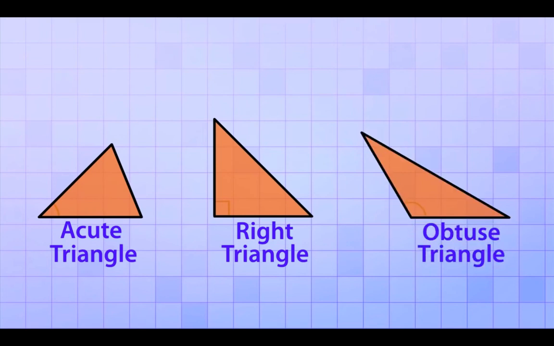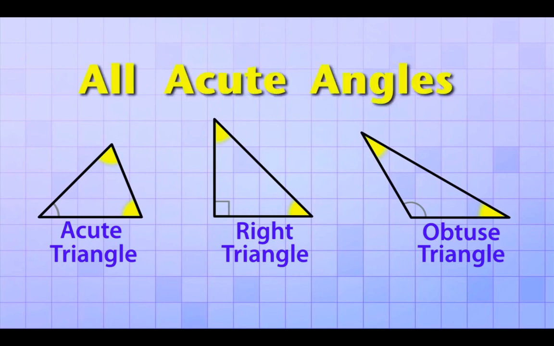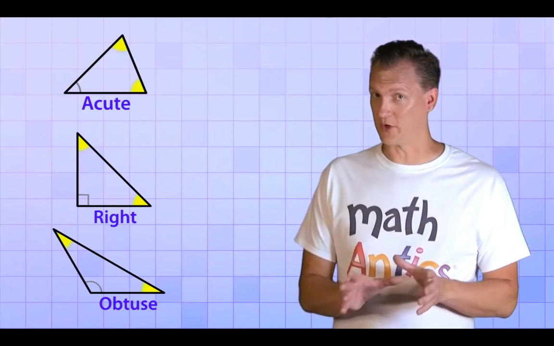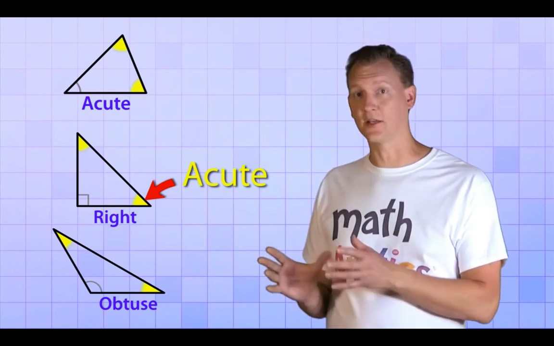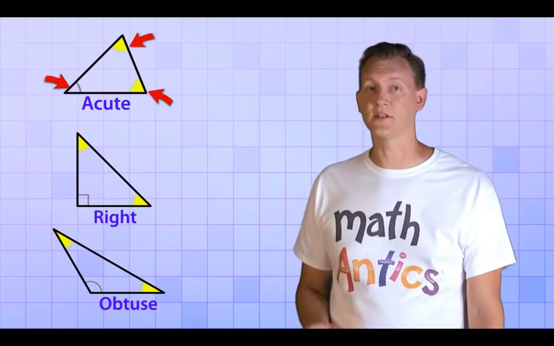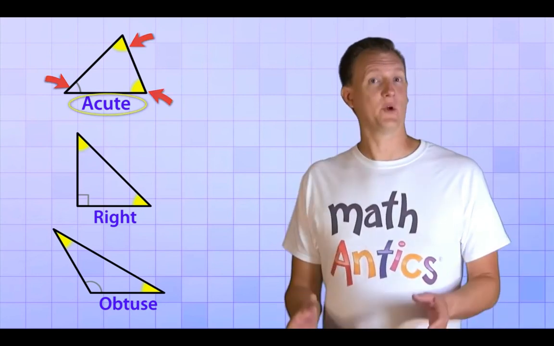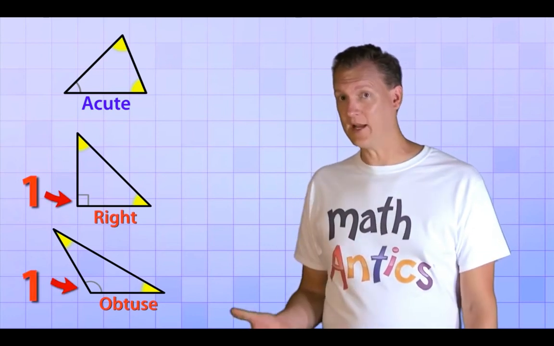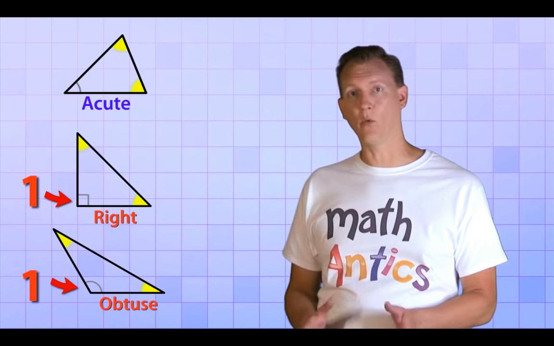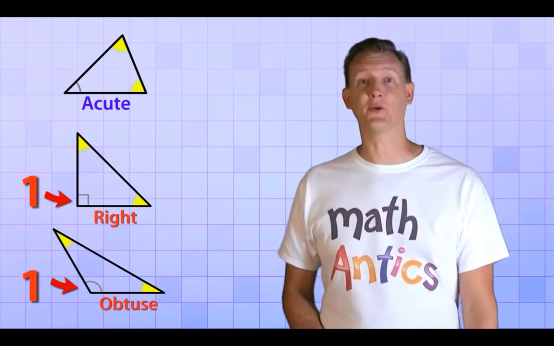So that's simple enough. But notice that for each of our 3 triangles, the new angles that were formed when we closed the shapes are all acute angles. So triangles always have at least 2 acute angles. And it's the other angle that determines what type it is. That's important to know so you don't get tricked. For any given triangle, just because you see one acute angle, that doesn't mean it's an acute triangle. You have to look at all the angles to tell if it's an acute triangle. The situation's easier with right and obtuse triangles because you can only have one right or obtuse angle per triangle. So as soon as you spot one of those kinds of angles, you know what type of triangle you have.